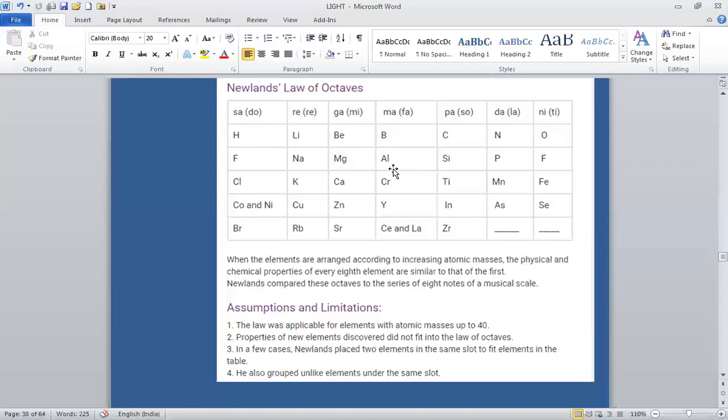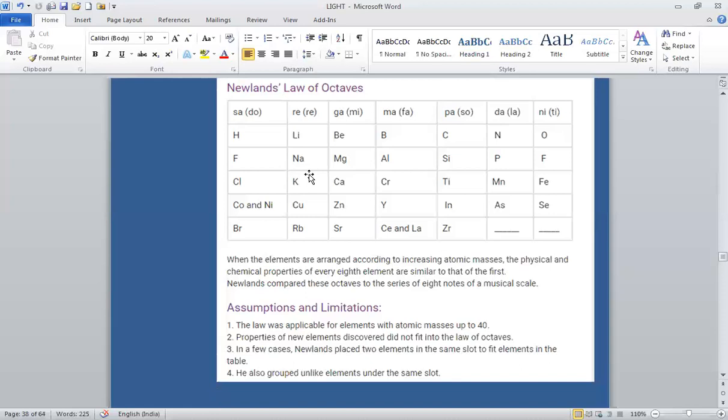If we take sodium as the first element, the 8th element from it will be potassium. According to the law of octaves, the properties of potassium should be similar to those of sodium. It has been found to be true. In fact, all these 3 elements, lithium, sodium, and potassium, have similar chemical properties.